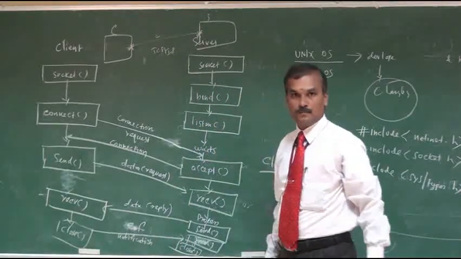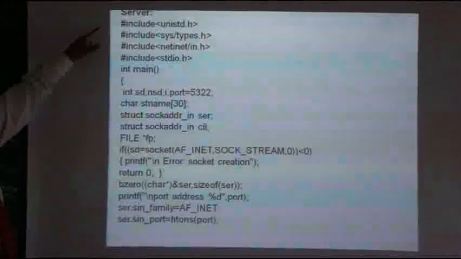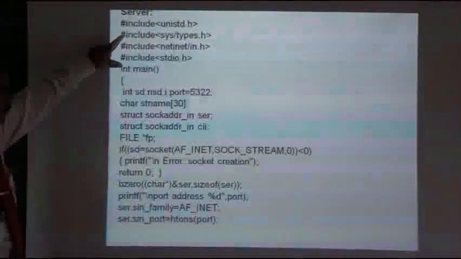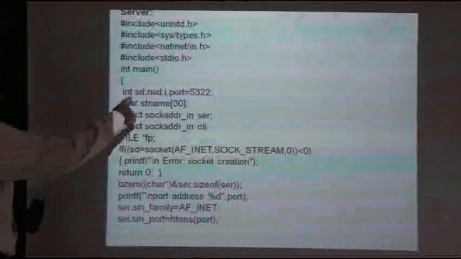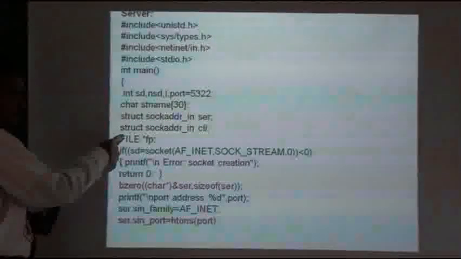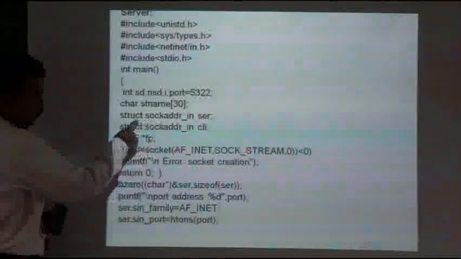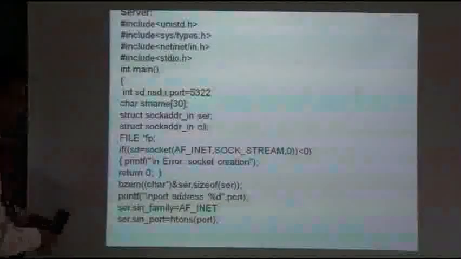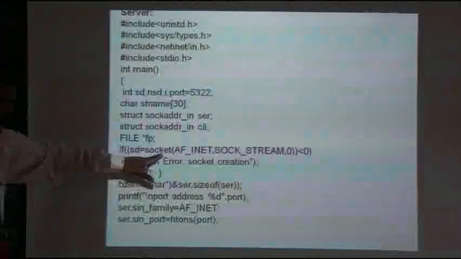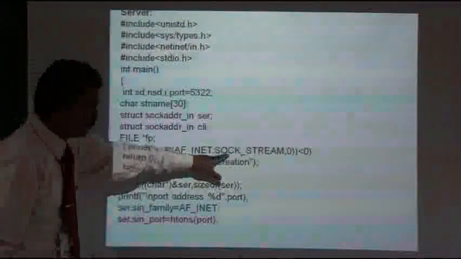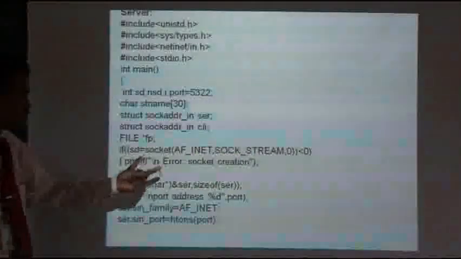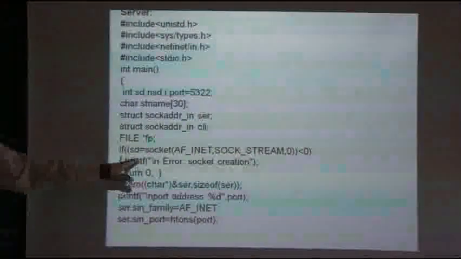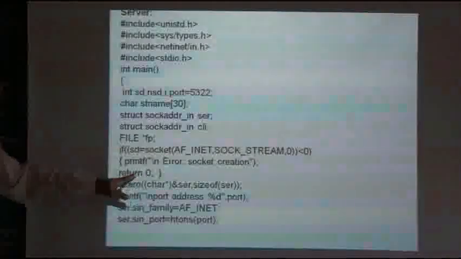This is the program for a server, so we have to include the header files, and define the data types and variable declarations. Struct sockaddr_in is the structure variable for the client. We create a socket using SOCK_STREAM, which is the stream socket or TCP socket. If it is not possible to create it, it returns an error message.